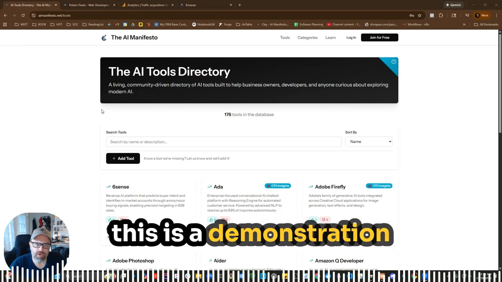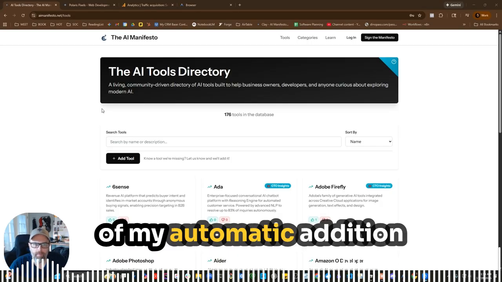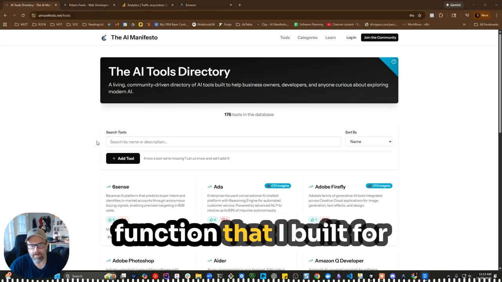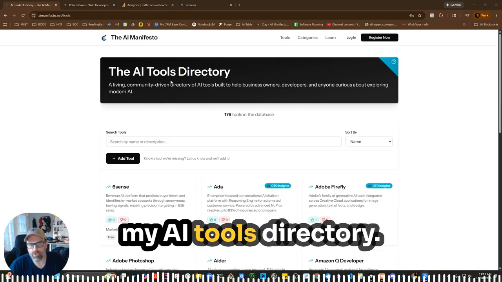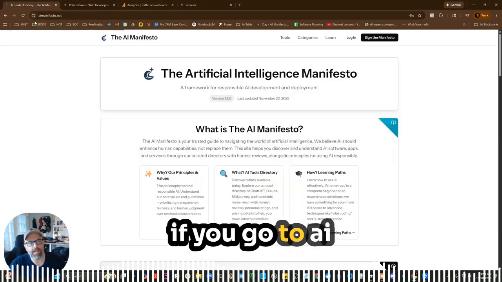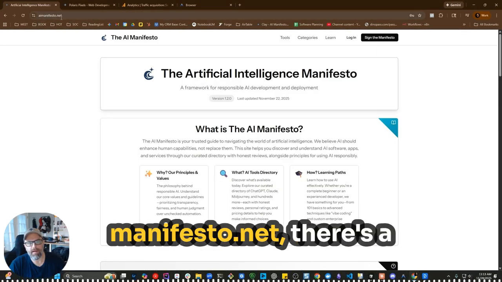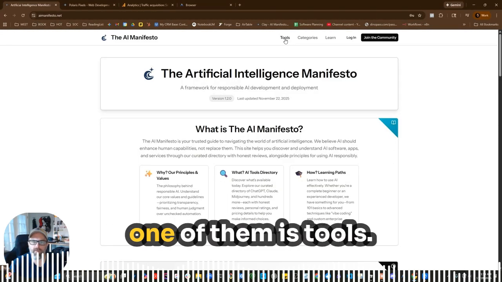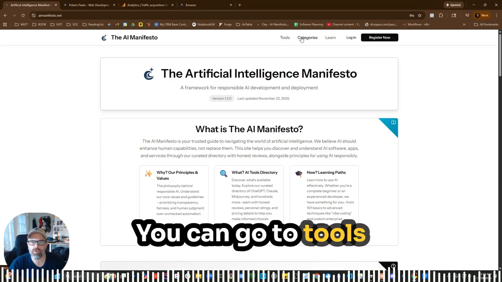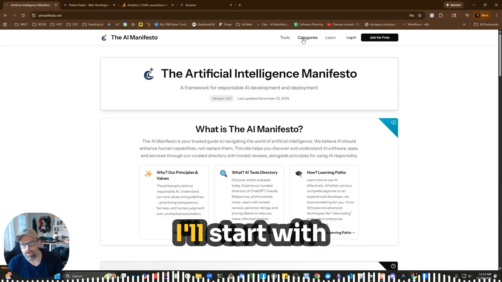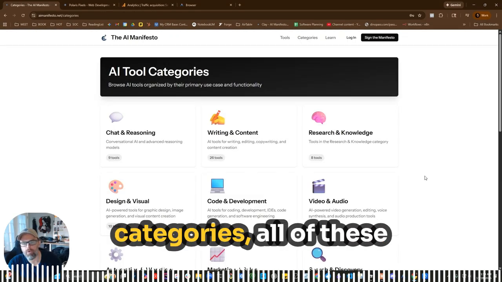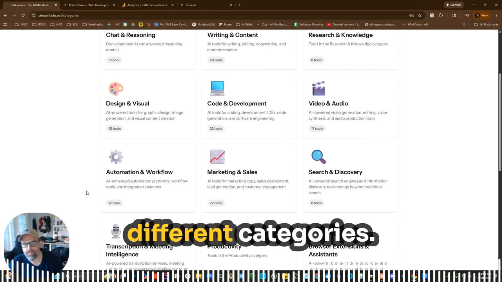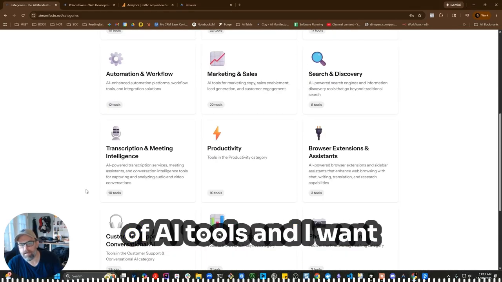This is a demonstration of my automatic addition function that I built for my AI tools directory. If you go to aimanifesto.net, there's a few pieces to this, but one of them is tools. You can go to tools or categories. I'll start with categories. Go to categories, all of these different categories. This is my database of AI tools.